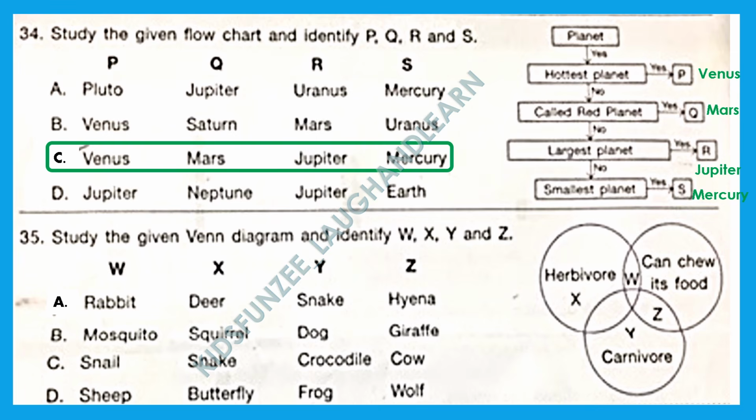Sheep as W. That means a herbivore that can chew its food. X is butterfly. That means a herbivore that cannot chew its food. Y as frog. That means carnivore that cannot chew its food. And Z as wolf. That means a carnivore that can chew its food. So with this, we have successfully completed class 3 NSO 2023 Set C question paper.